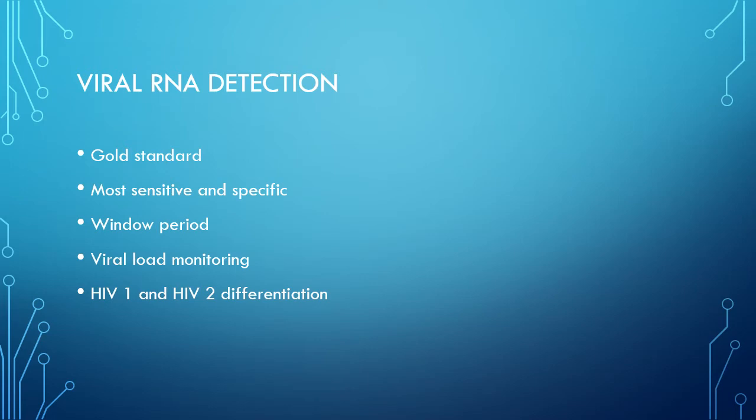RT-PCR can successfully differentiate between HIV-1 and HIV-2 infections and can detect the specific genotype or subtype. It's also useful for detection of drug resistance genes. So there are a few tests which fall under viral RNA detection. The first and important one is RT-PCR.